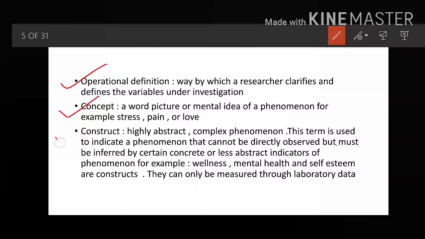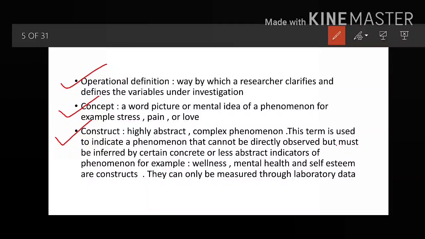Moving on to the next, the construct. Now what is a construct? A construct is highly abstract. It is a very complex phenomenon, denoted by a construct term. A construct term is used to indicate a phenomenon that cannot be directly observed but must be inferred by certain concrete or less abstract indicators of the phenomenon.